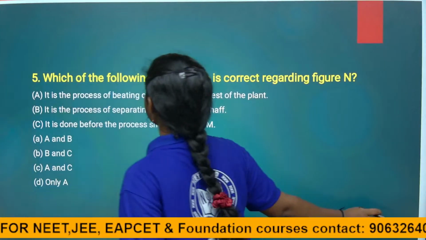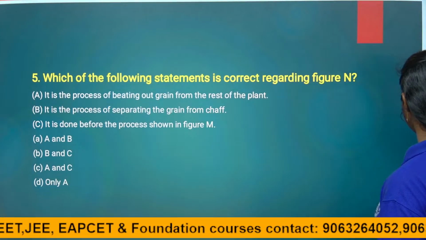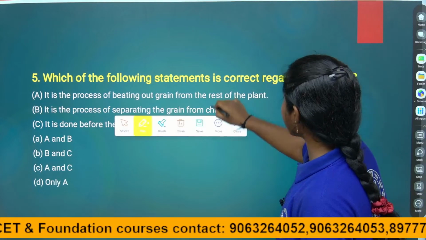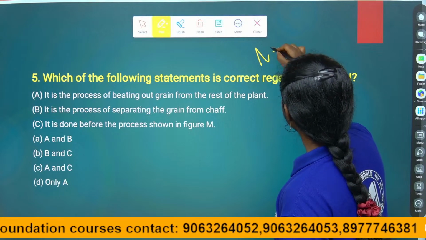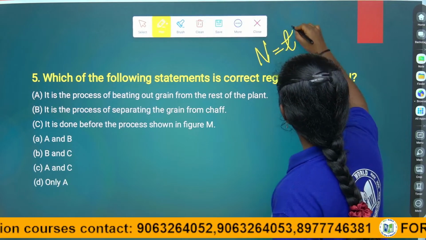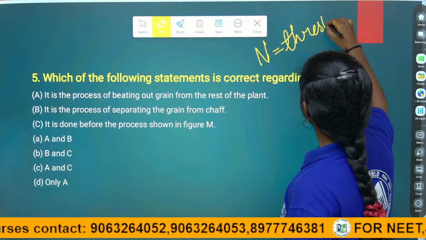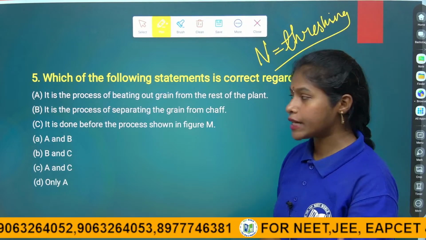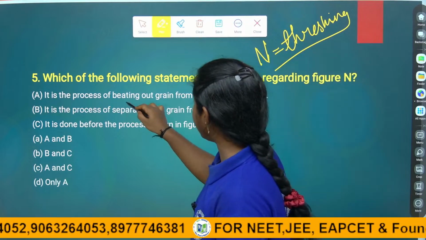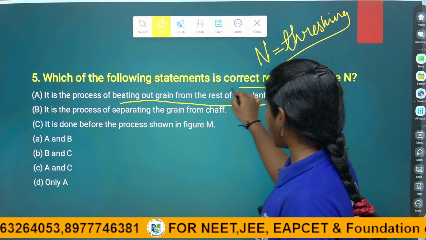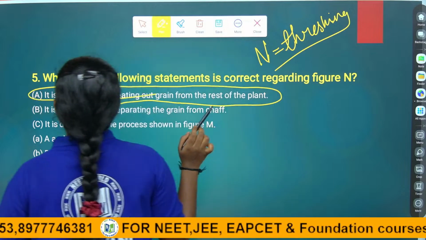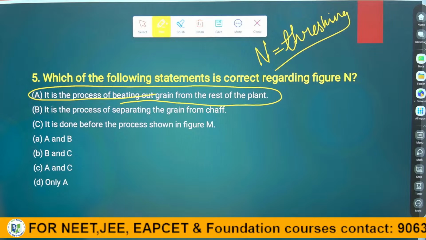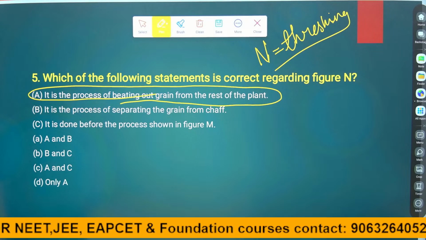Which of the following statements is correct, they are asking. They are asking for the correct statement according to the figure N, N representing the threshing process. So they are asking what is the correct statement, right? It is a process of beating out grain from the rest of the plant. Next, it is a process of separating grain from the chaff. It is done before the process in figure M.